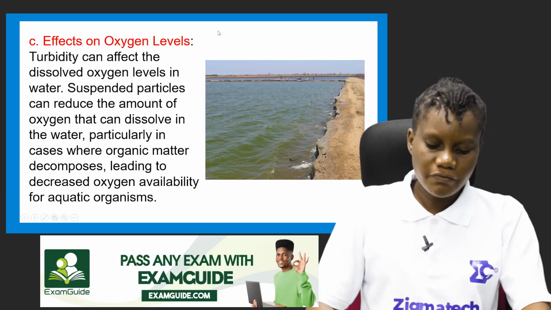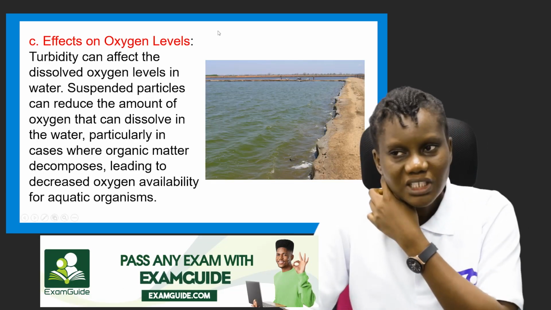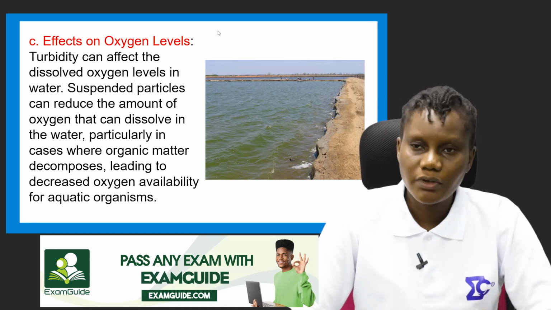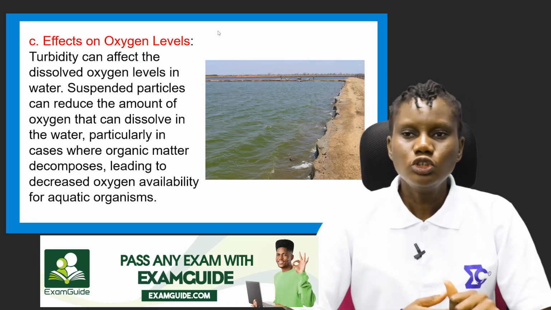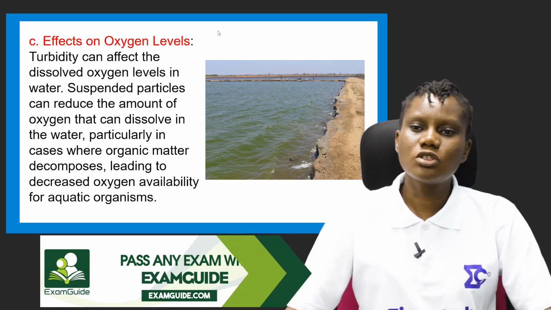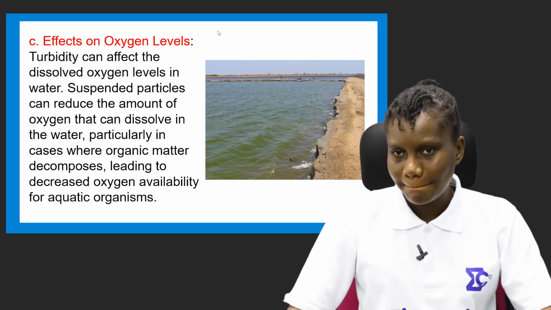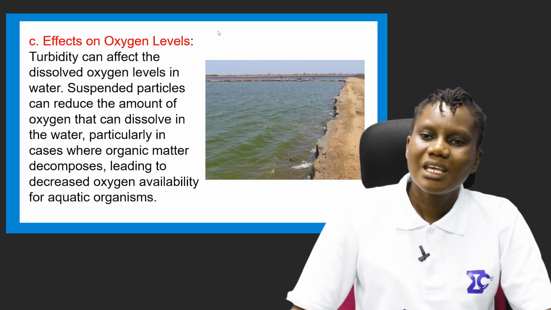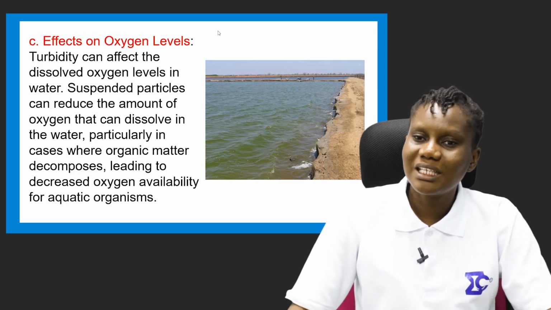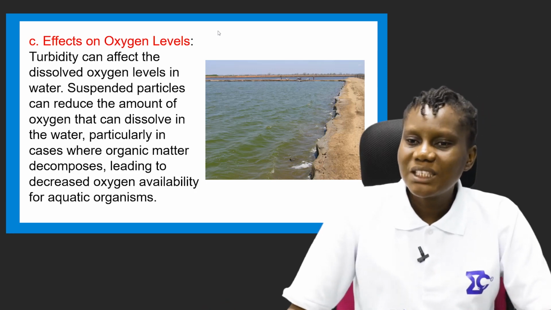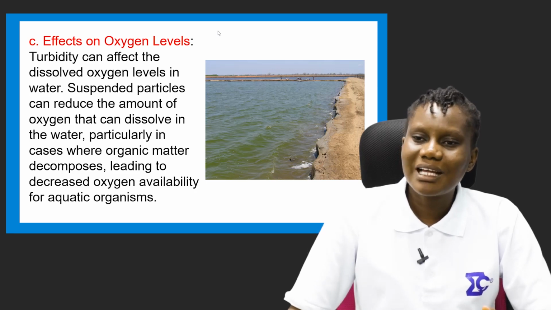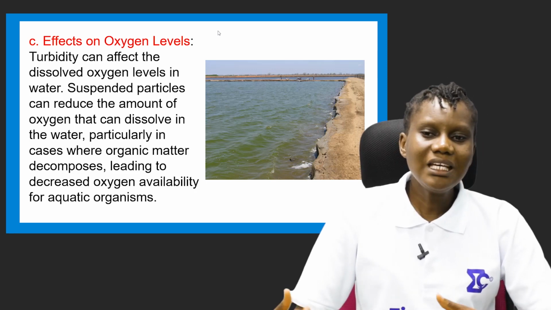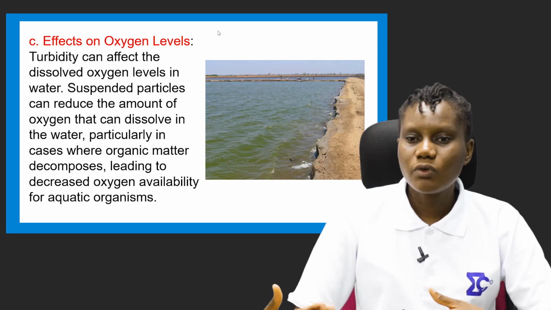And the next is the effect on oxygen levels. Turbidity can affect the dissolved oxygen levels in water. Suspended particles can reduce the amount of oxygen that can dissolve in the water, particularly in cases where organic matter decomposes, leading to decreased oxygen availability for aquatic organisms.